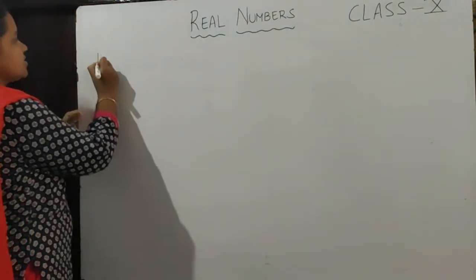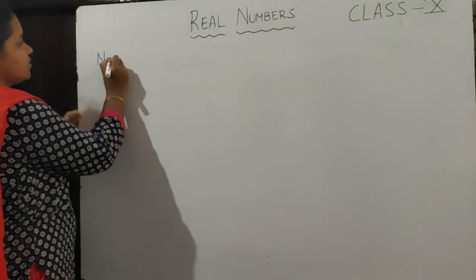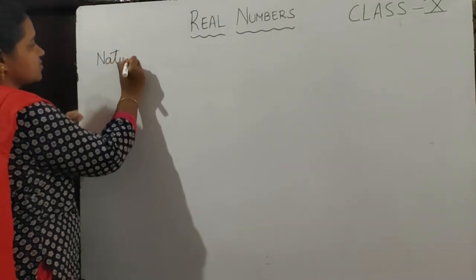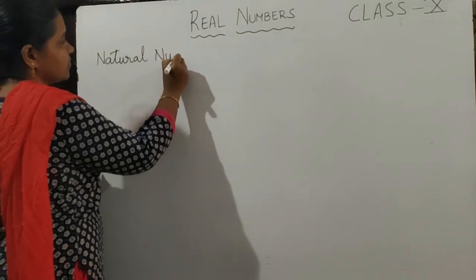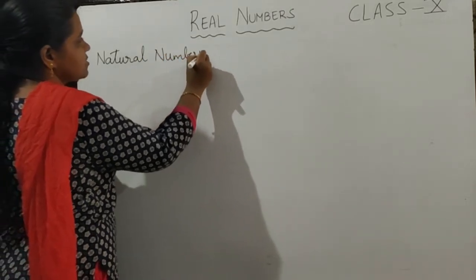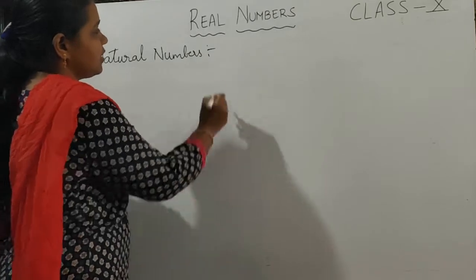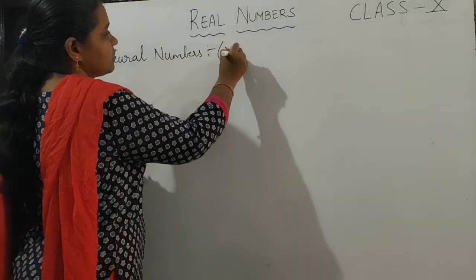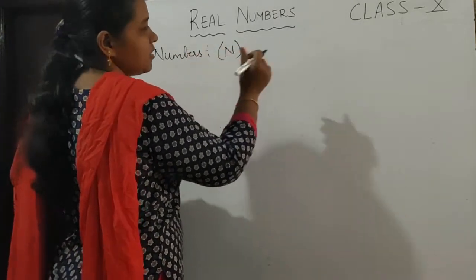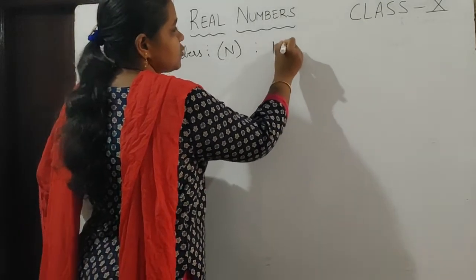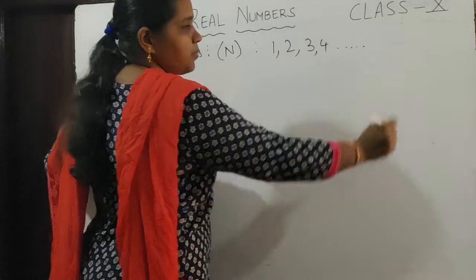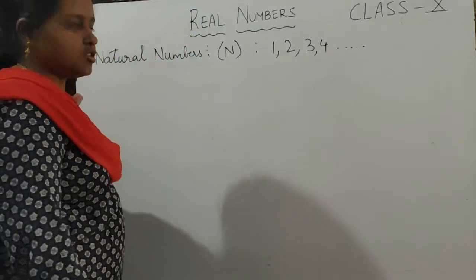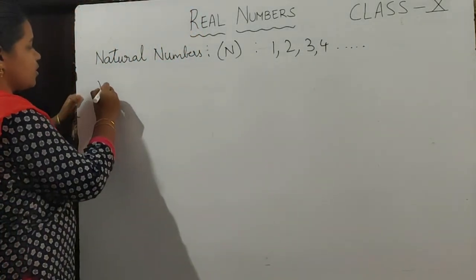So first one is natural numbers. Natural numbers are denoted by capital N, and the numbers 1, 2, 3, 4, so on up to infinity are called natural numbers. Next we have whole numbers.